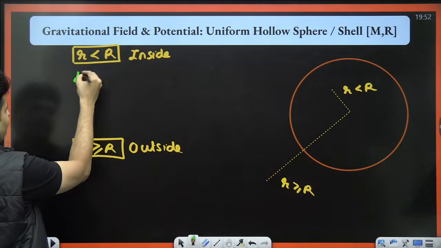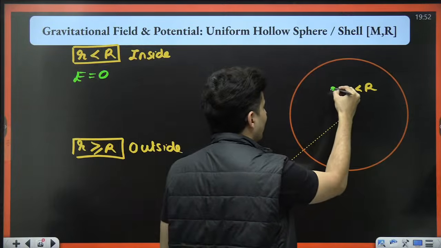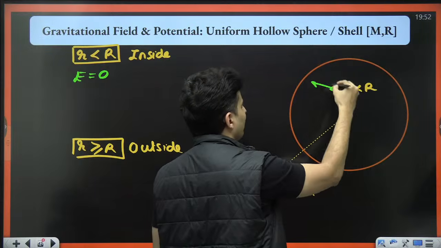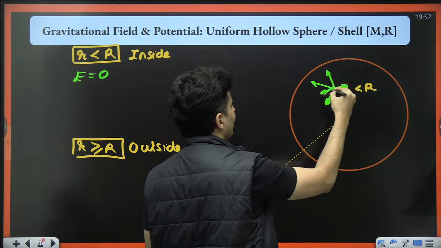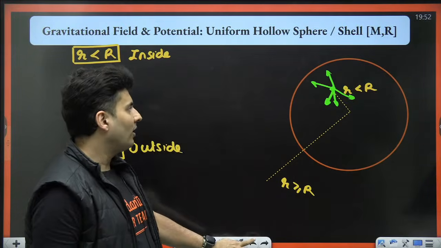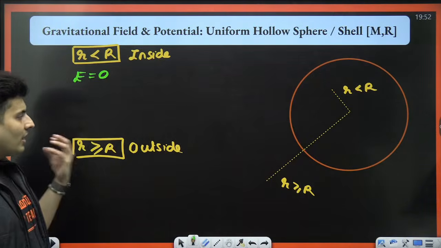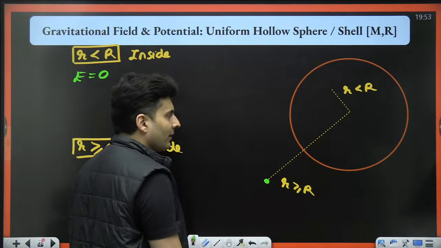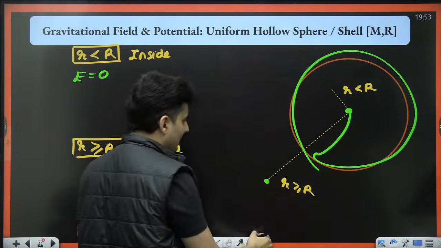When you are inside, the field is always 0. If you are inside, each mass will pull you, but all the forces will cancel out each other. No matter where you stand inside, it will always cancel, and that's why the net field comes out to be 0. But when you are outside, then this entire shell behaves like a point mass at the center.